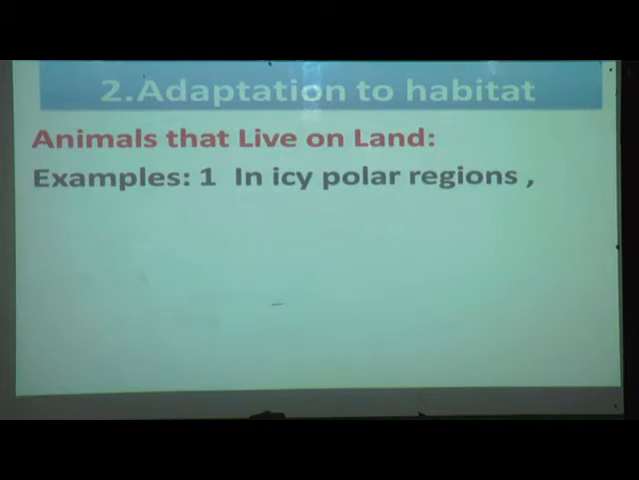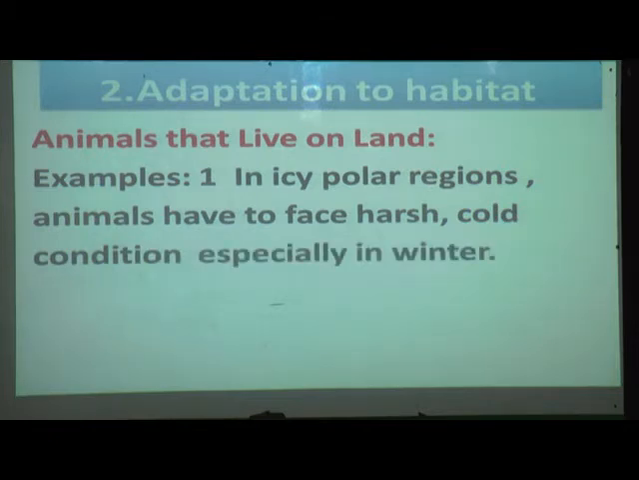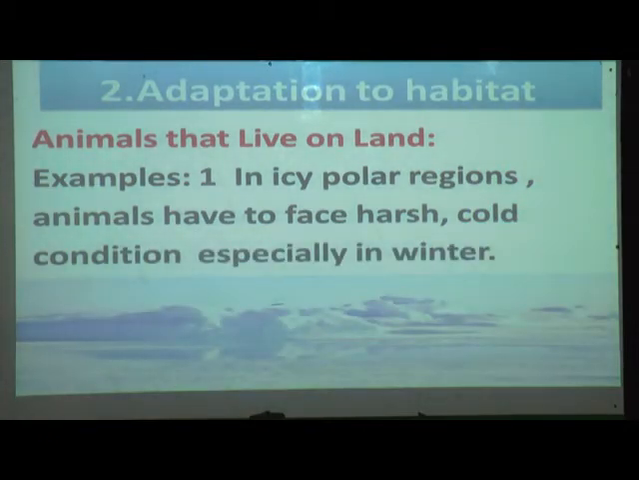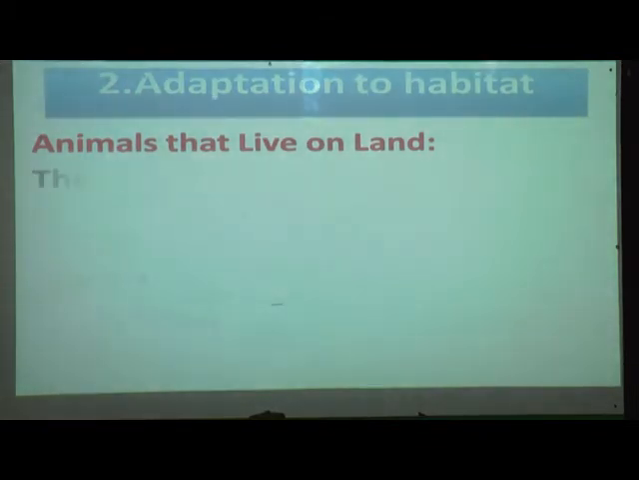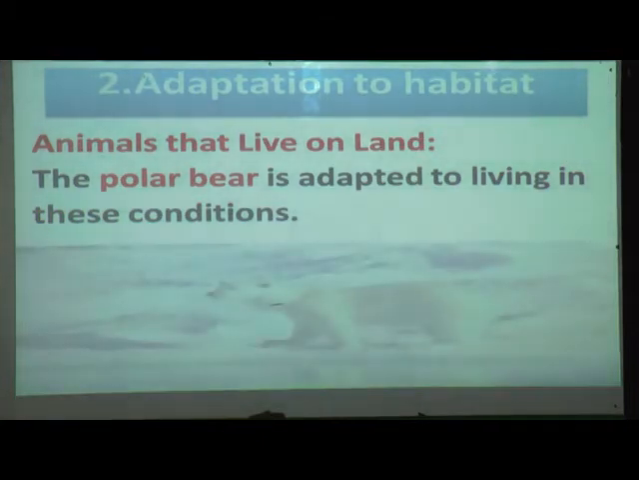Now we will see an example of how they are adapted, so you will get it. Our first example: in icy polar regions animals have to face harsh cold conditions, especially in the winter. Yes, you can see in this picture how cold it is. It is mostly in the winter that the conditions of the environment are very cold. So in that condition the polar bear is adapted to living. Yes, the polar bear is adapted to living in this condition.